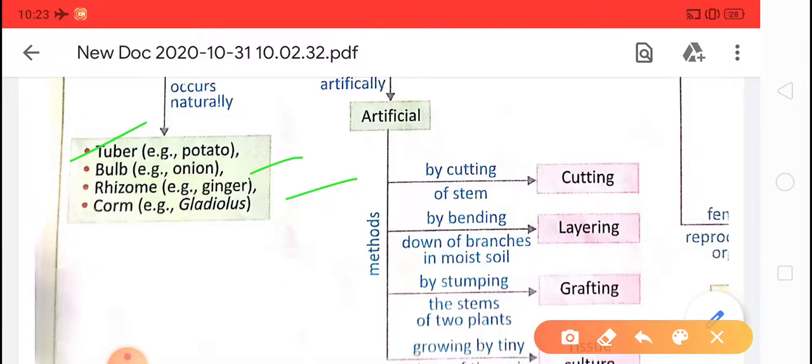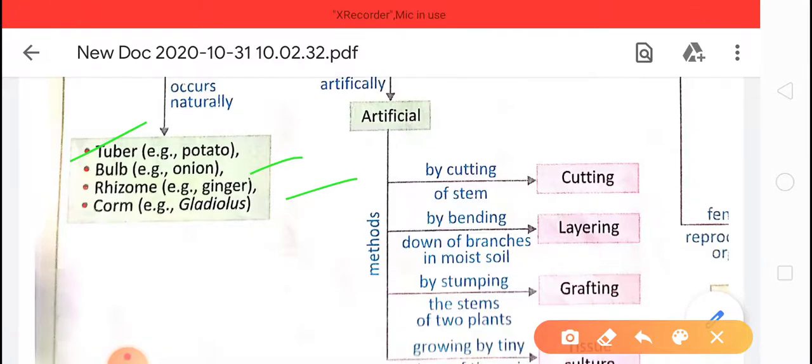Today we are doing the revision only, so we are taking a quick revision in this video. If you want to see the details about the natural and artificial methods, you can see the videos on YouTube. The second method is artificial methods.